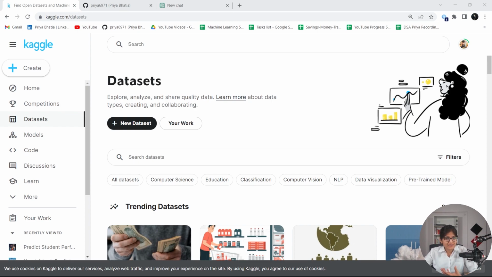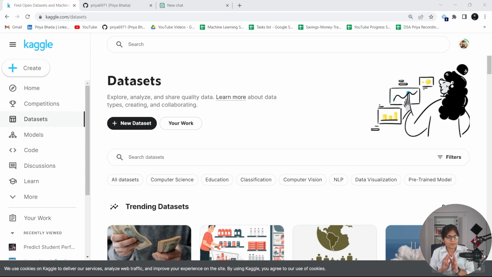This platform has a lot of open source datasets. There are a lot of competitions going on. It's just like the LeetCode platform for practicing DSA questions. We can make a profile, get access to a lot of datasets, and participate in competitions and win prizes. We get a chance to interact with so many people all over the world, and we will be able to see their codes and learn from them.